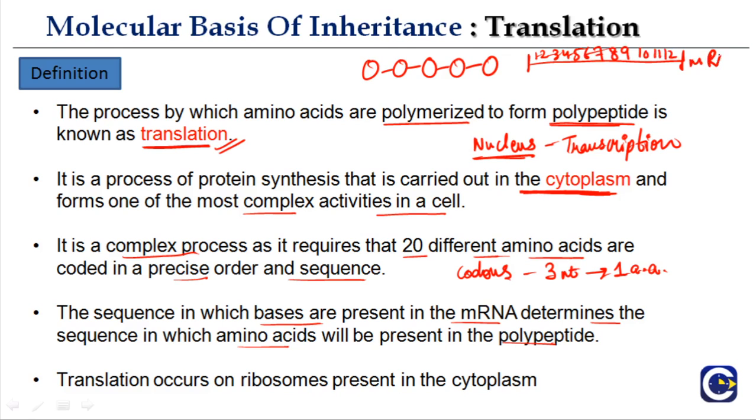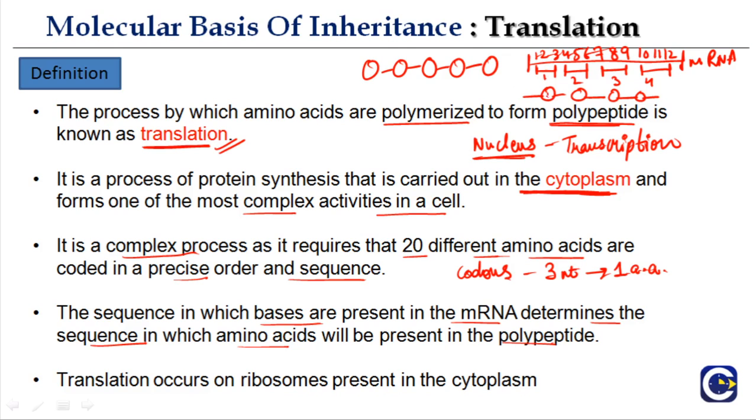So this is the mRNA. And a codon is a triplet sequence. So there are 1, 2, 3, 4. For example, say 4 codons. So these 4 codons will code for 4 amino acids. Okay. So the sequence in which the bases are present in the mRNA determines the sequence. It will always be in the sequence.